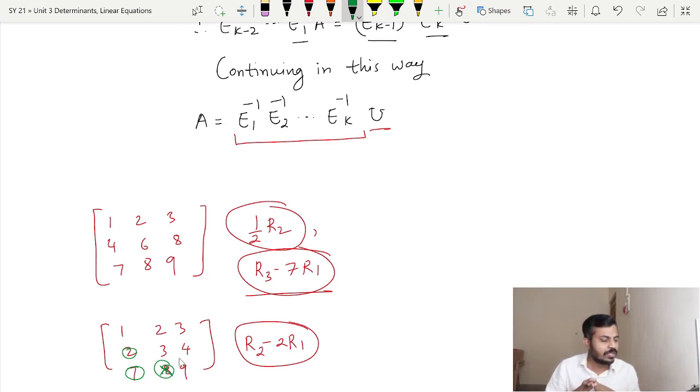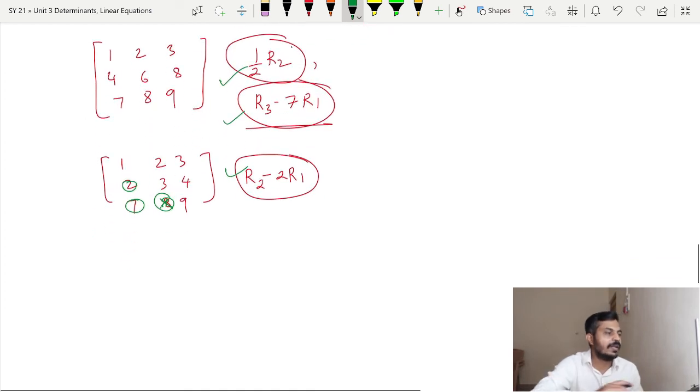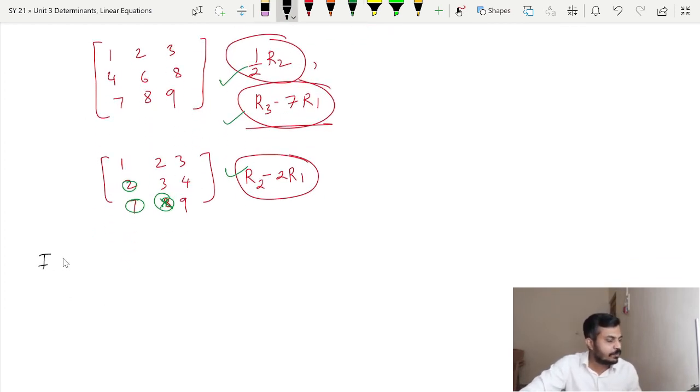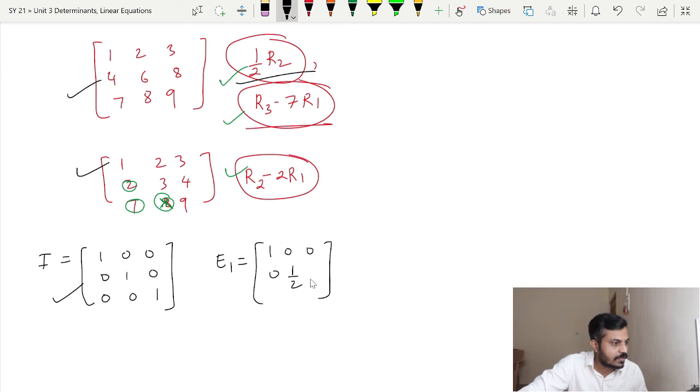But our idea over here is to see what our elementary matrices will be corresponding to these elementary row operations. As we know, an elementary matrix is nothing but the matrix obtained by performing exactly one elementary row operation on the identity matrix. In this case we are dealing with a 3 by 3 matrix, so we will perform these elementary row operations on I3. So corresponding to the elementary row operation half R2, my elementary matrix will be this.